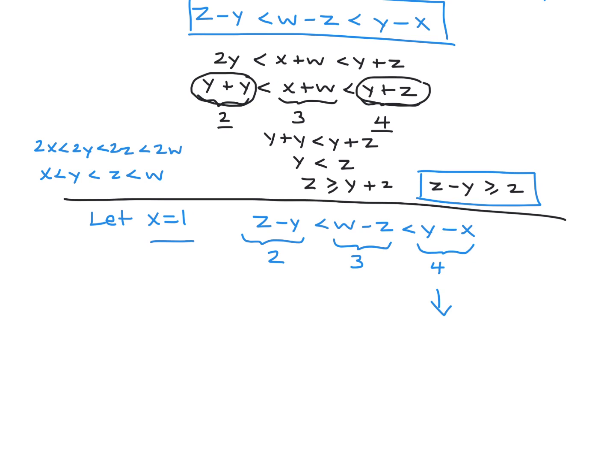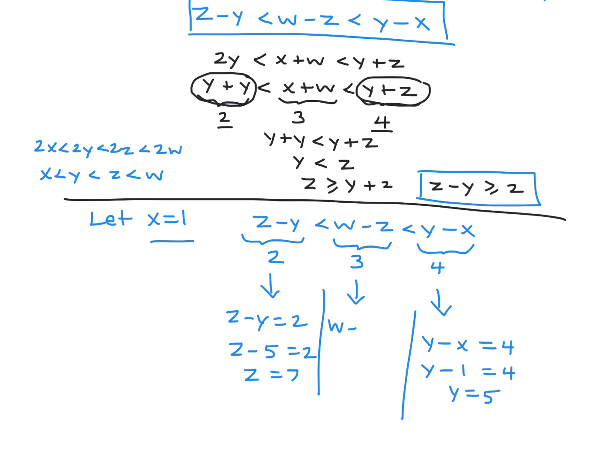So with this one, since x is 1, if y minus x is 4, that means that y will be 5. Correct? Okay, so now we can go to this one. If z minus y is 2 and z minus 5 therefore is 2, then z is 7. And then finally this one, if w minus z is 3, then w minus 7 is 3, and therefore w is 10. So my 4-tuple x, y, z, and w is 1, 5, 7, and 10.